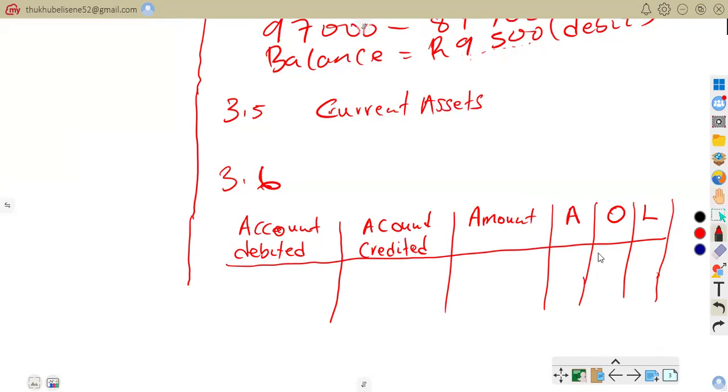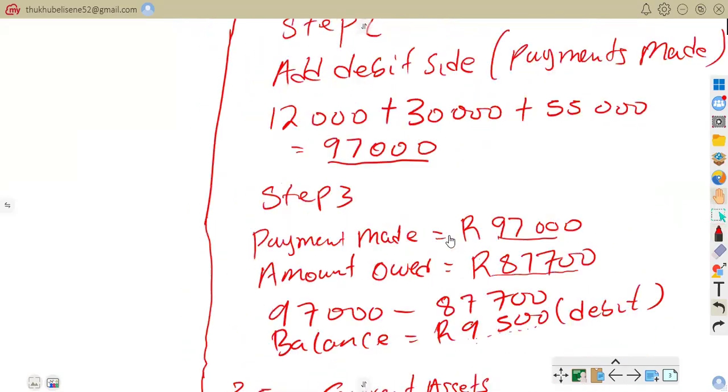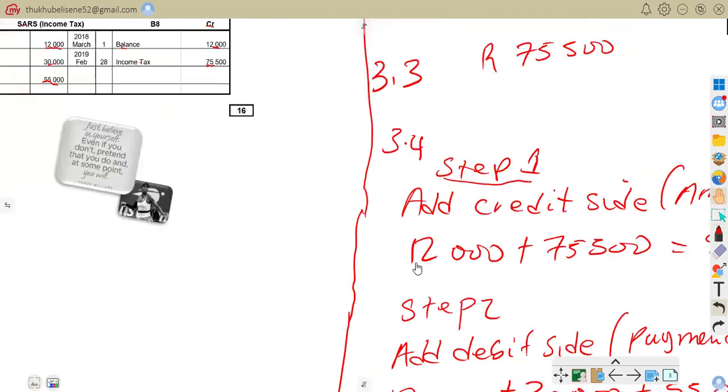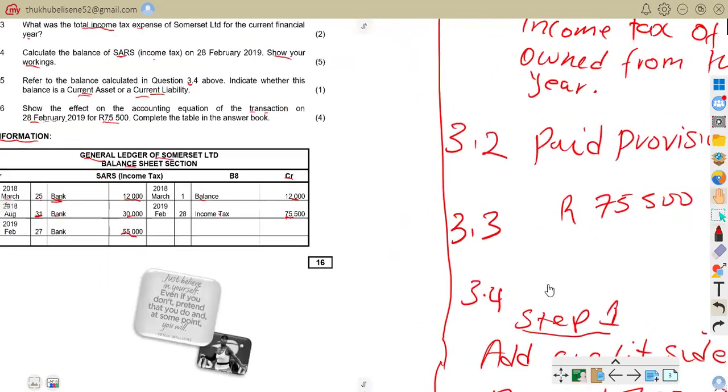So the account to be debited now. For this question, we're asked to show the effect on the accounting equation of the transaction on 28 February 2019 for 75,500. This amount is of income tax.